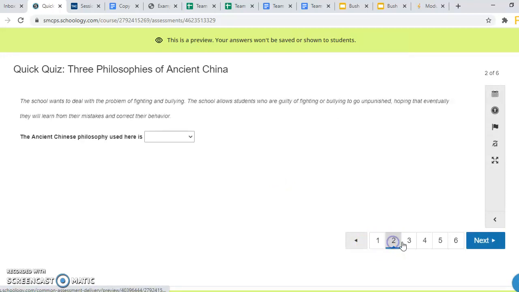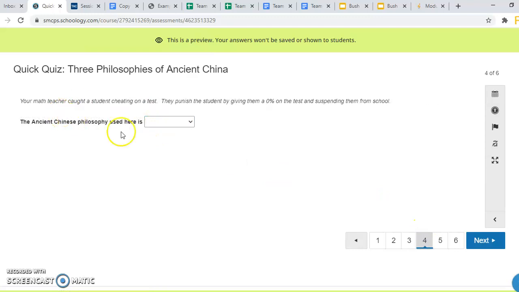The first 3 deal with the same scenario that a school wants to deal with a problem of fighting and bullying, and how each philosophy would handle that situation. So the first 3 look pretty similar because this is very similar to what we did in class on Tuesday during our 2-hour delay day. And then the second scenario is your math teacher catches a student cheating on a test. And again, students will pick which one of those 3 Chinese philosophies fit best for each.